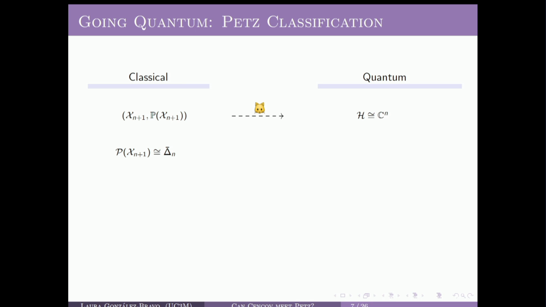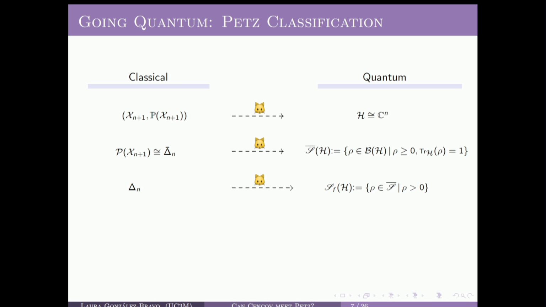And the set of all probability measures over this set will be, let's say, translated into the set of quantum states. So as in the classical case, this set is not a smooth manifold, but it has an open interior, which is given by the set of all faithful quantum states, which can be endowed with a smooth manifold structure and therefore can be considered as the quantum counterpart of the manifold delta n.